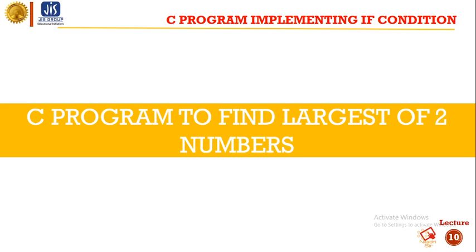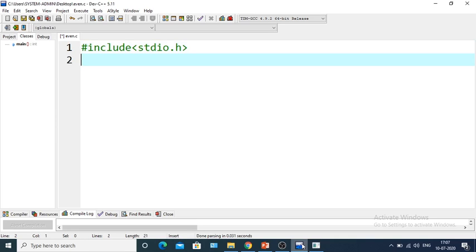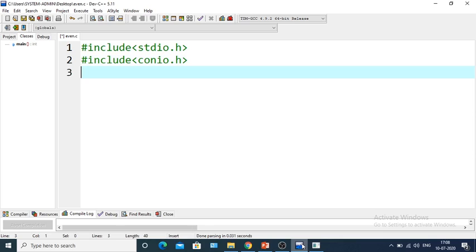The program is to find the largest of two numbers. So let's do it. At first we'll take the two header files. Hash include stdio.h. Hash include is the preprocessor directive and stdio.h is the header file. Next I will take another header file, that is conio.h, that is console input output. Next we will take int main, this is the main function.